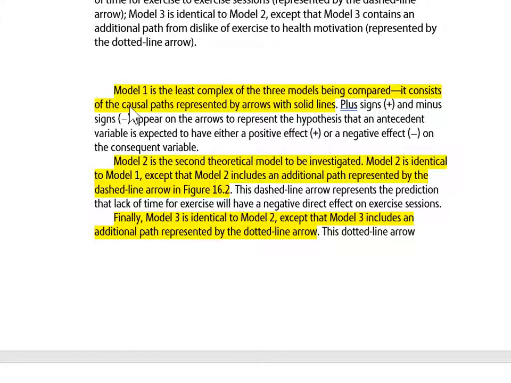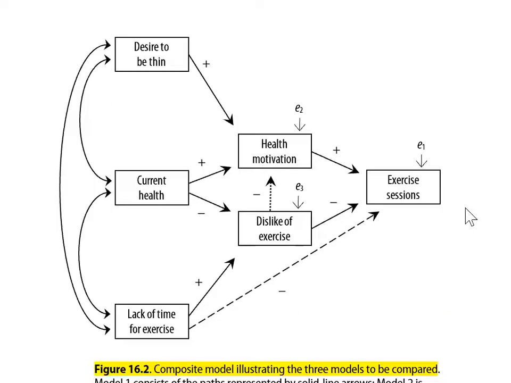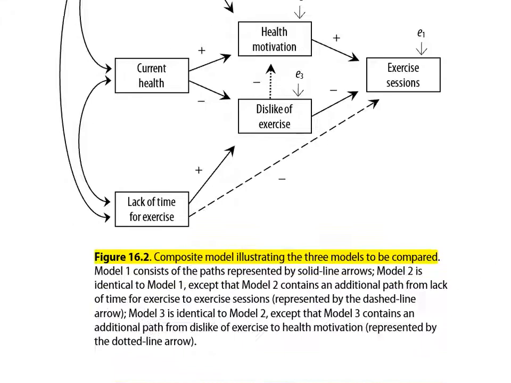Model 1 is the least complex of the three models being compared. It consists of the causal paths represented by arrows with solid lines. If we look at this figure in figure 16.2, if you squint and disregard this dashed line and disregard the dotted line, what remains is the model that has solid line arrows like this arrow and this arrow. That was the model that I presented near the beginning of the chapter. That is going to be Model 1. Pretend there is no dashed line, pretend there is no dotted line, and you have Model 1.